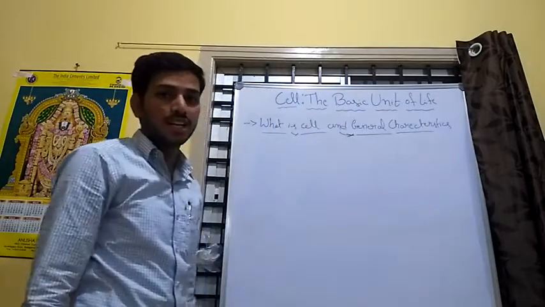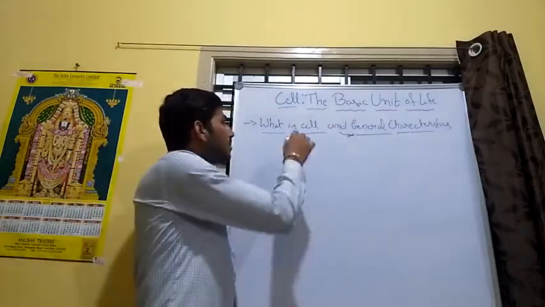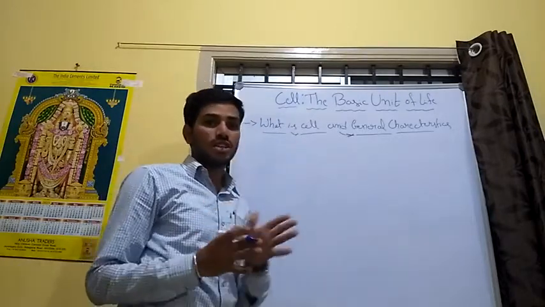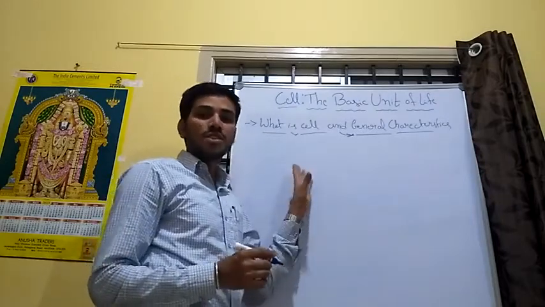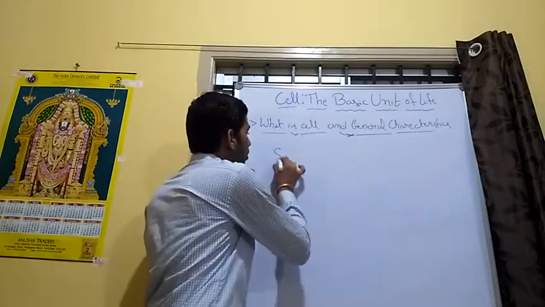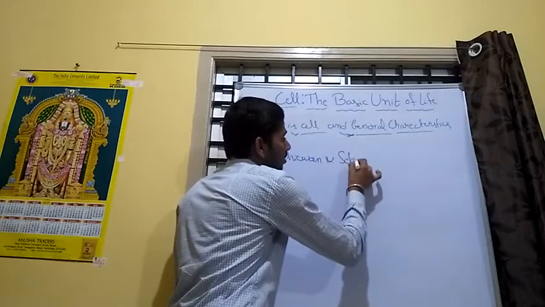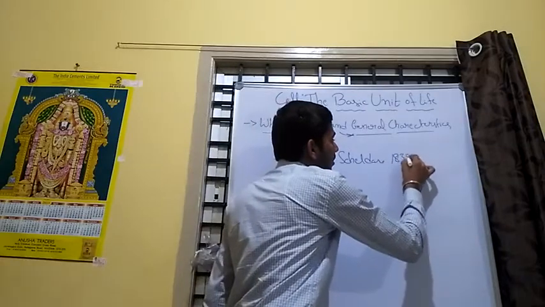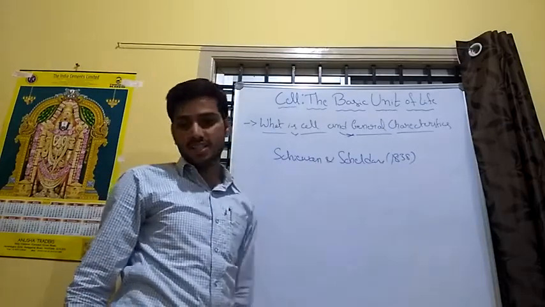What is a cell and the general characteristics of the cell? First, the concept of the cell. We learned about the cell's structures and some functions by the use of the microscope. The concept of the cell originated from the contribution of Schleiden and Schwann in 1838.